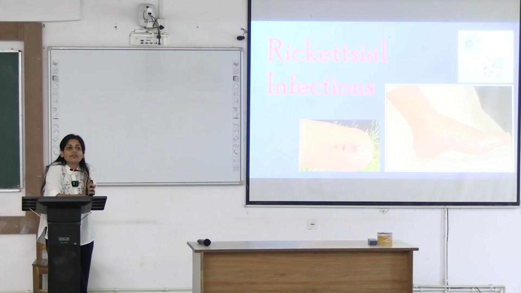And they need one vector through which they will be able to transmit from one human to another. Okay? This is common about all rickettsial infections. Plus, you cannot grow them in the normal culture media in the laboratory. So, you have to perform cell line culture or inoculate into the embryonated egg.